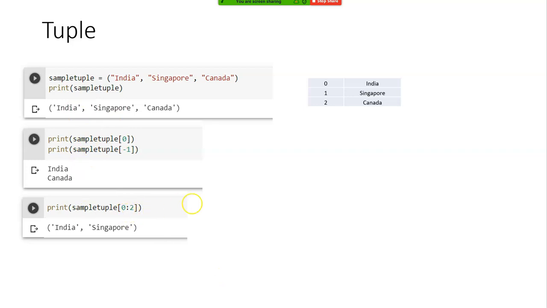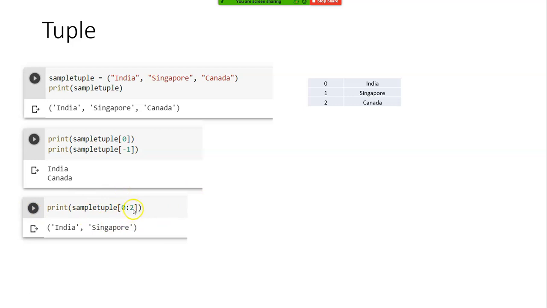Okay, so note this. Can you tell me why Canada is left out? It says print 0, 1, 2. It printed only India and Singapore. Canada is left out. Can you note this? Normally, when you mention it like this, the first one is included.